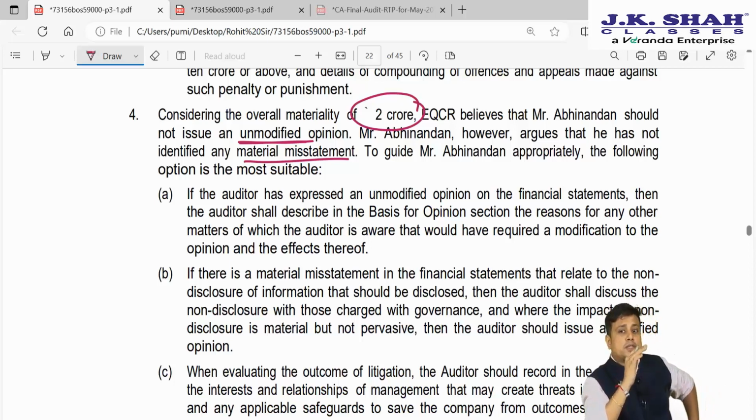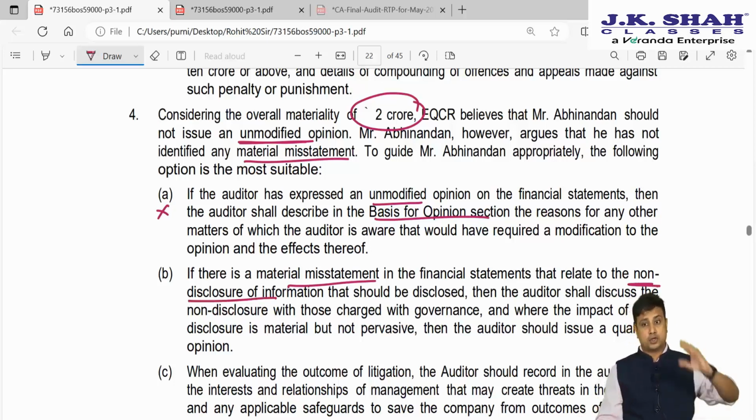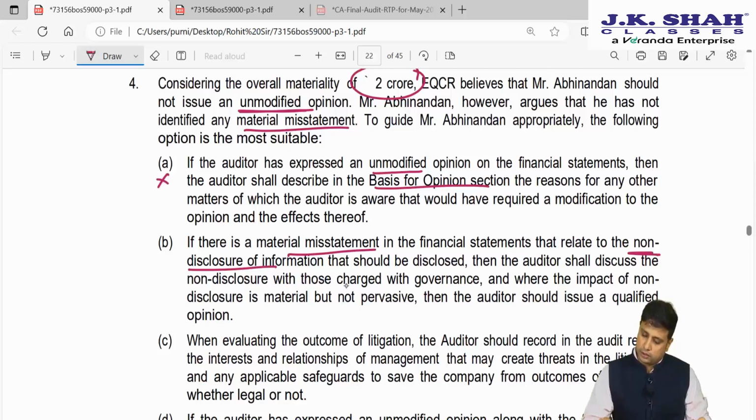If the auditor has expressed an unmodified opinion on the financial statements, then the auditor shall describe in the basis of opinion section the reasons of any other matter which the auditor is aware. If we give unmodified, why do we need to give all these reasons and basis for opinion? No. Next, if there is a material misstatement in the financial statements that relates to non-disclosure of information that should be disclosed, the auditor shall discuss the non-disclosure with TCWG. Where the impact of non-disclosure is material but not pervasive, the auditor should issue a qualified opinion.